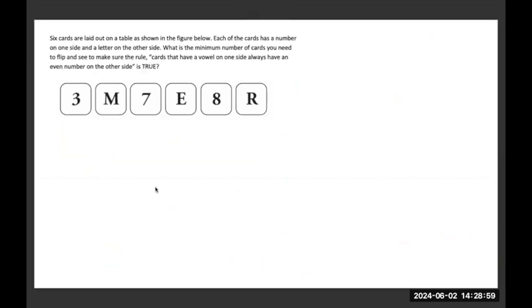Here you're given 6 cards. Each of the cards has a number on one side and a letter on the other side. What is the minimum number of cards you can flip to make sure that this rule holds: cards that have vowels on one side always have even numbers on the other side? In order to prove this, what is the minimum number of flips we need? Now, if you observe from a numerical point of view, there are 6 cards.